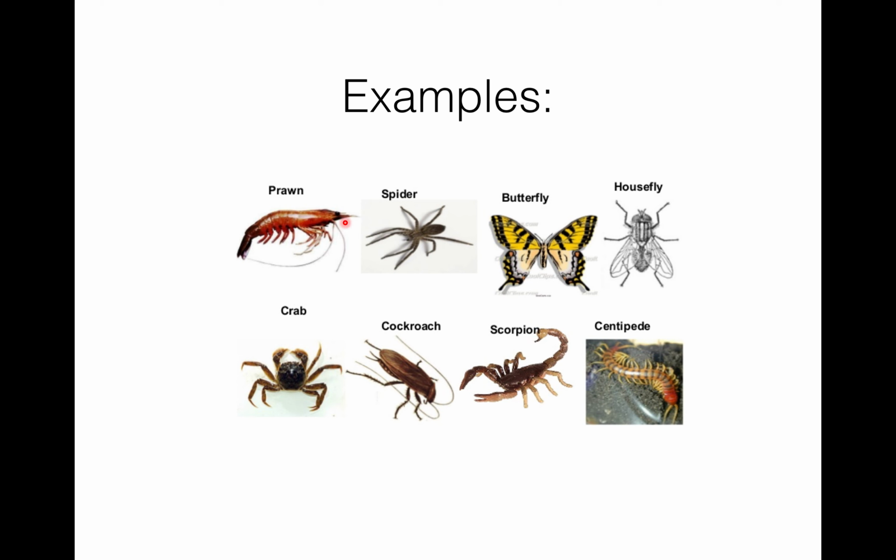In prawn, only oxygenated blood flows and it has 19 pairs of appendages: antenna, antennule, walking legs, everything, they have 19 pairs of appendages.